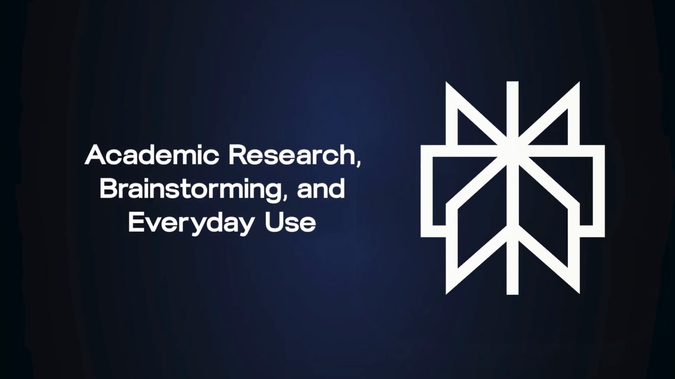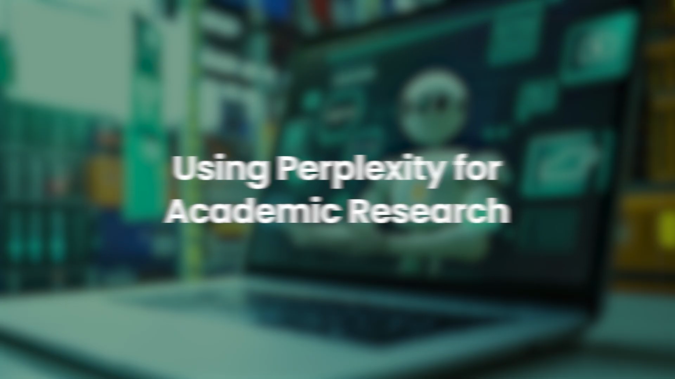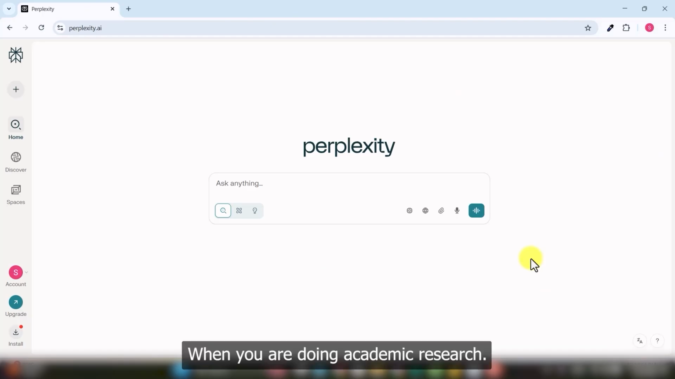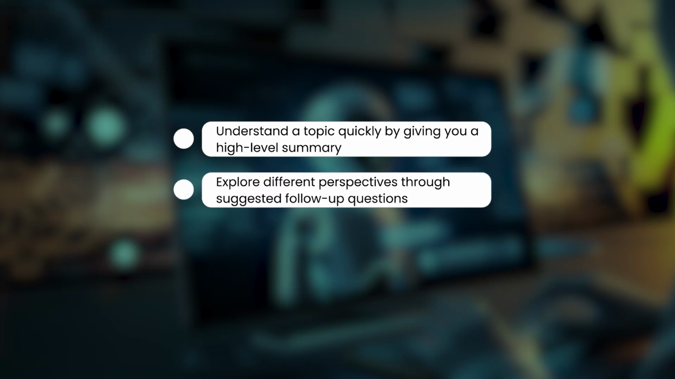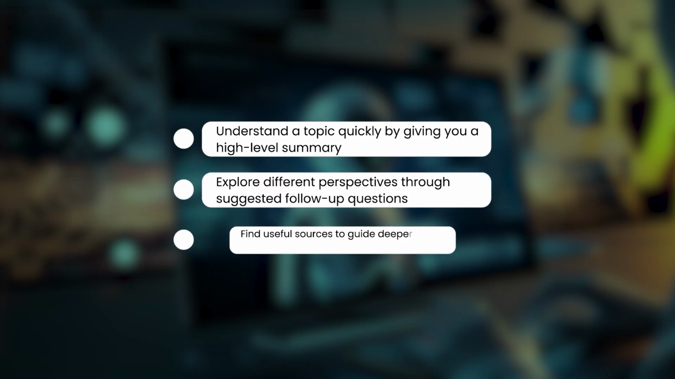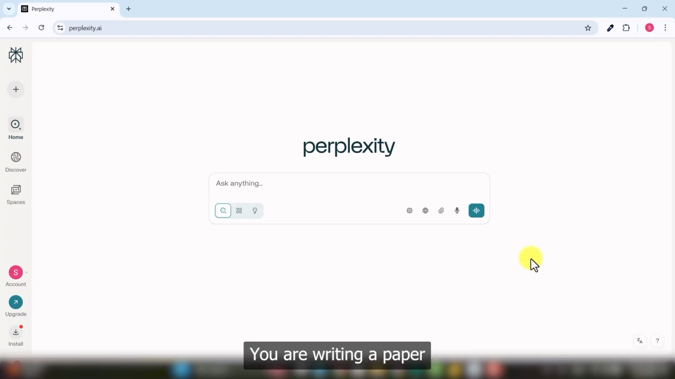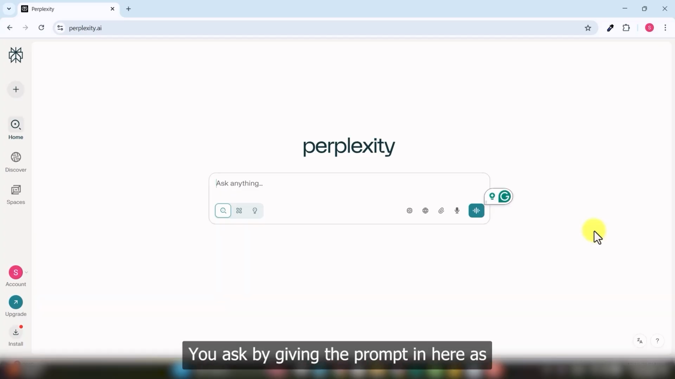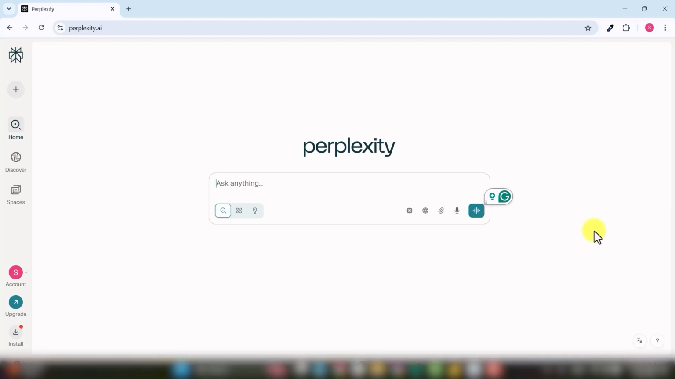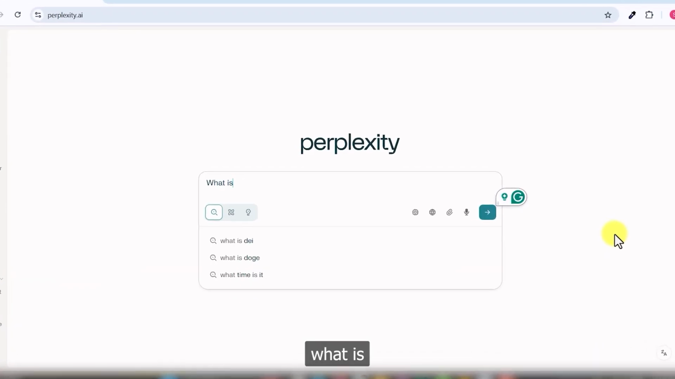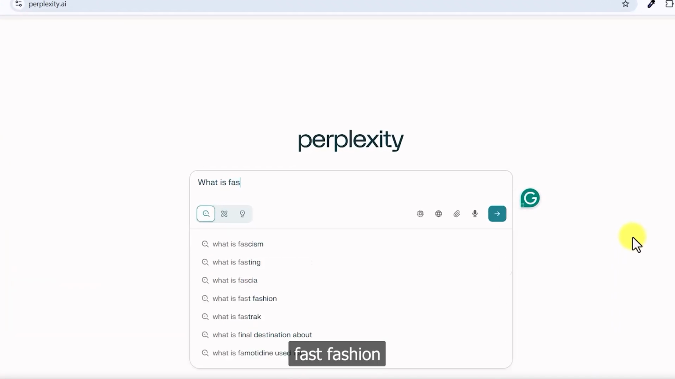Academic research, brainstorming, and everyday use. Use Perplexity for academic research. Let's start with the most obvious use, schoolwork. When you are doing academic research, Perplexity can help you understand a topic quickly by giving you a high-level summary, explore different perspectives through suggested follow-up questions, and find useful sources to guide deeper research. Example: you are writing a paper on the impact of fast fashion. You give it a prompt in here: